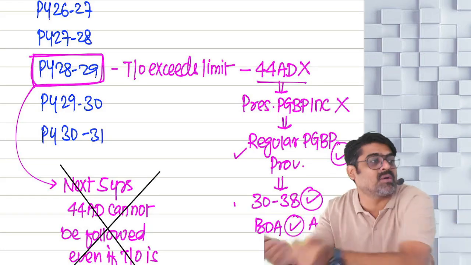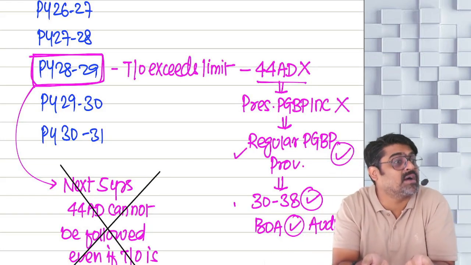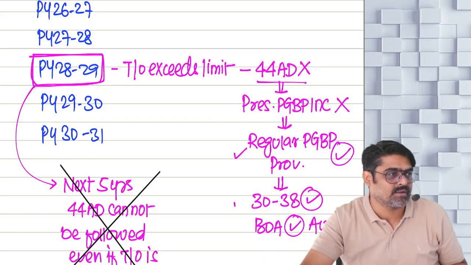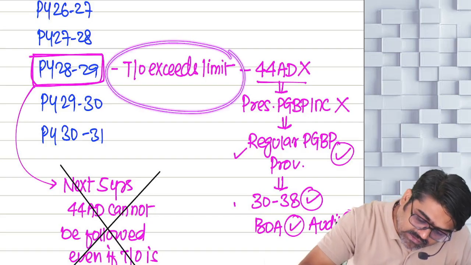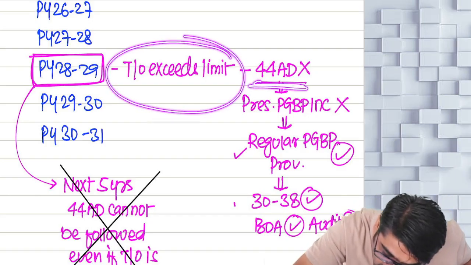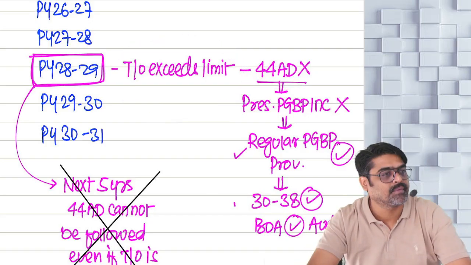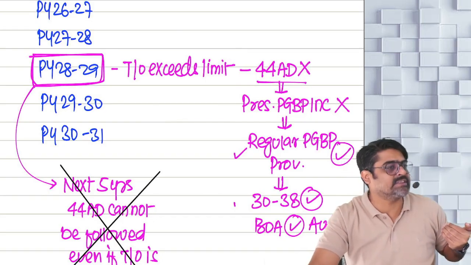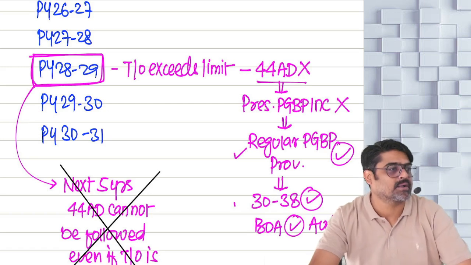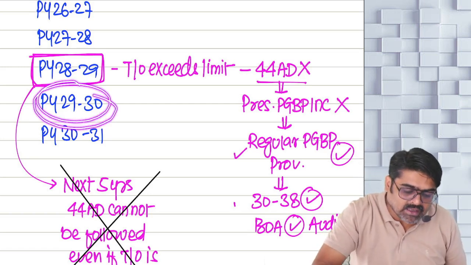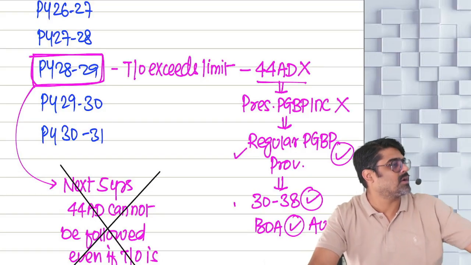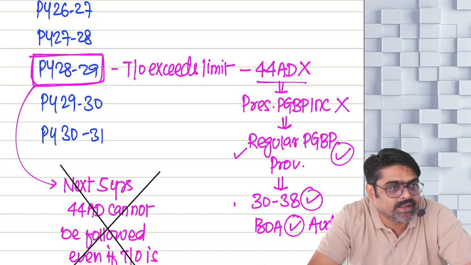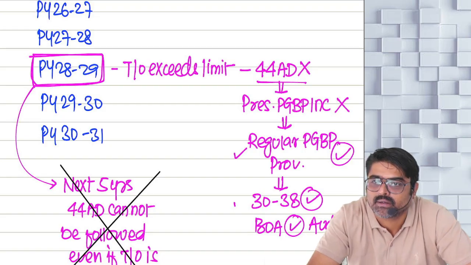Here you have to come out, because in the next 5 years, in any of the years, your turnover exceeded the limit. Your turnover exceeded the limit, hence you are not following 44AD. So that restriction for not following 44AD for the next 5 years will not apply here. Meaning, if in the immediately following previous year, your turnover is again up to 2 crores, you can again follow 44AD. Got it, sir?